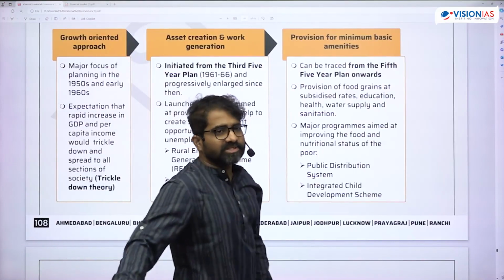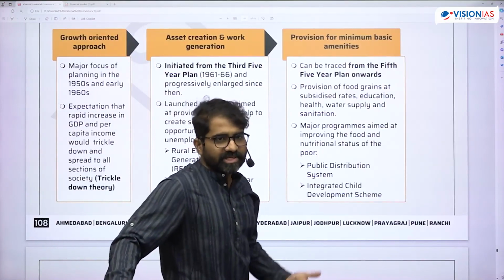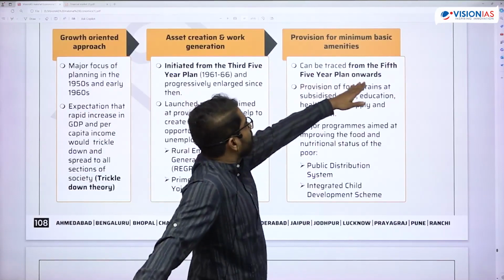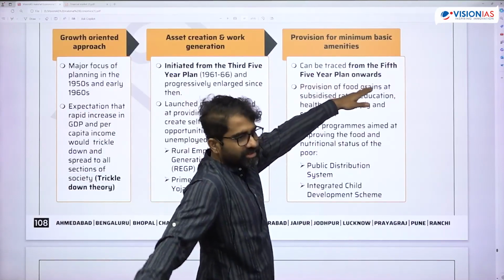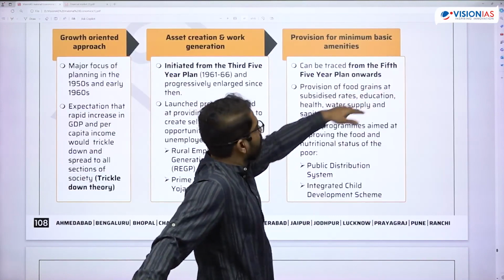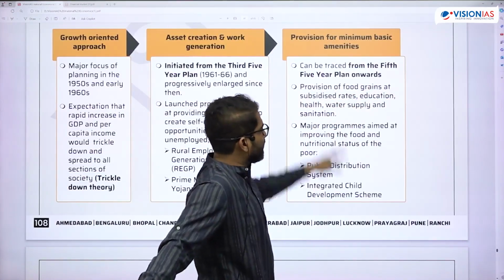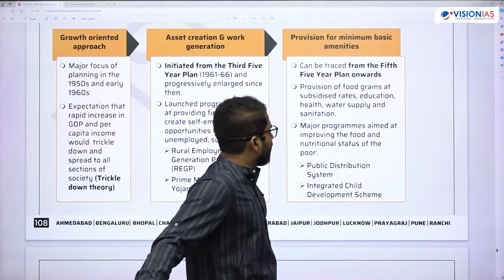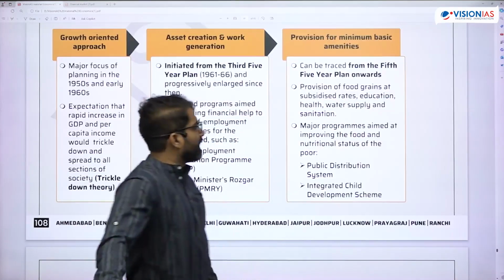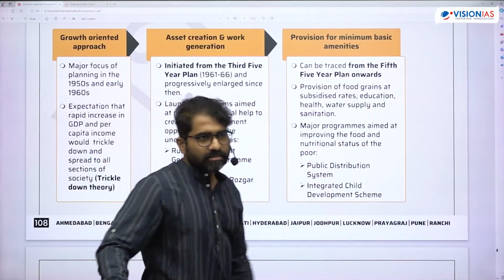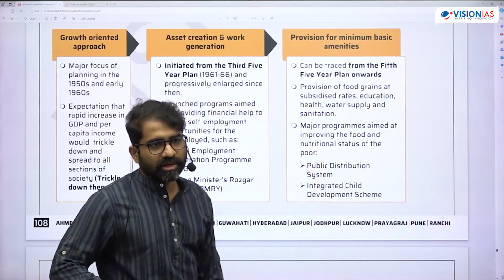So once your buffer stock is full, then you could come up with schemes related to FCI. Is that okay? So here can be traced from the 5th 5-year plan onwards. Provision of food grains at subsidized rates, education, health, water supply, and sanitation. Okay, and major programs aimed at improving the food and nutritional status of the poor. PDS, ICDS, etc. So this is another area.